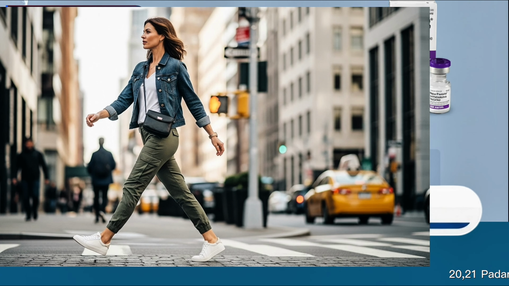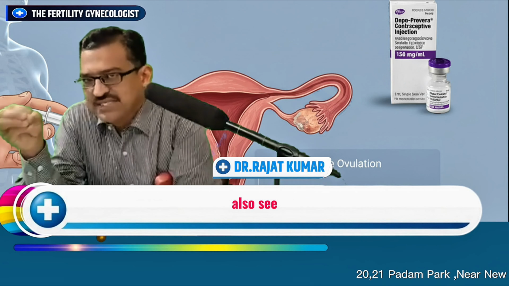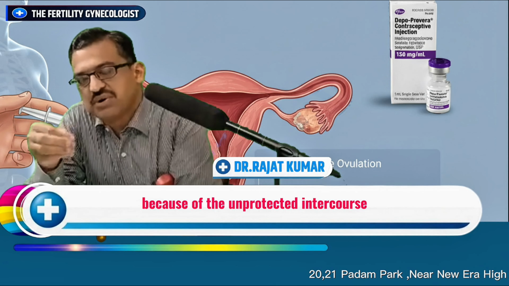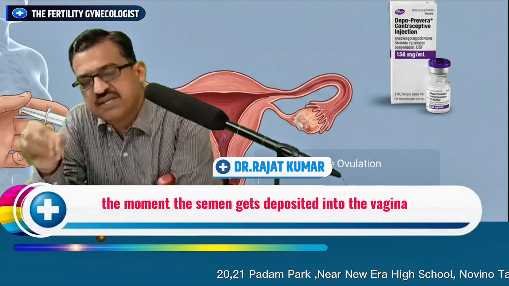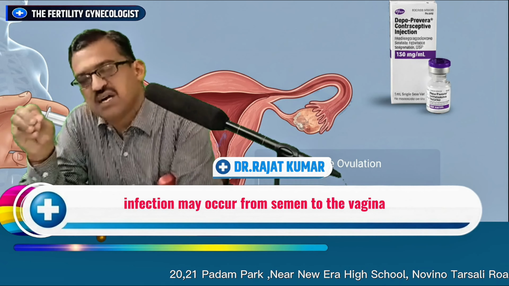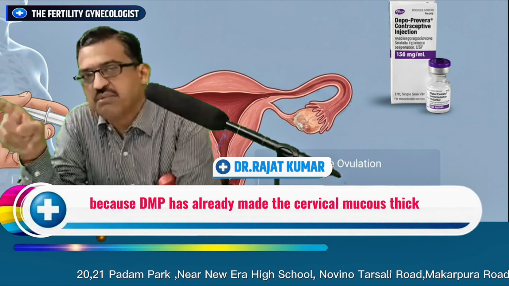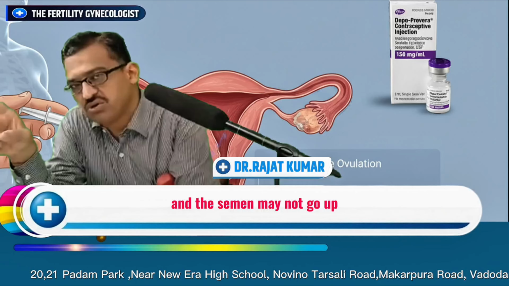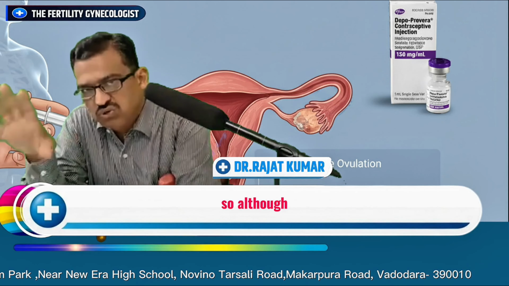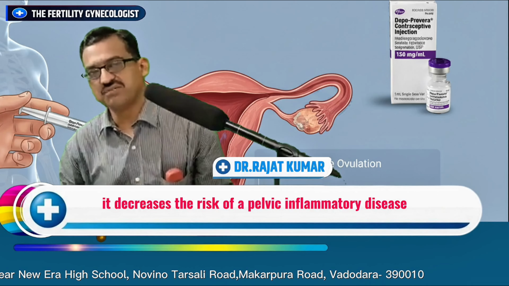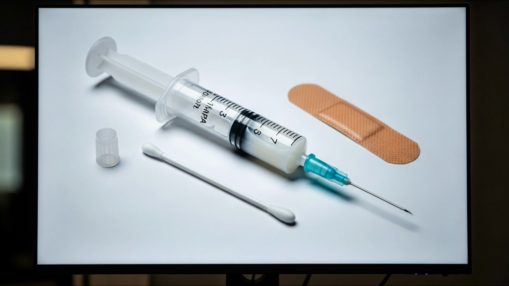Does DMPA protect against sexually transmitted infection? The answer is yes and no also. See, sexually transmitted infection occurs because of unprotected intercourse without using a barrier method of contraception. The moment the semen gets deposited into the vagina, infection may occur, but it may not go up because DMPA has already made the cervical mucus thick, so ascending infection may not be there. But vaginal infection may occur. So, although it decreases the risk of pelvic inflammatory disease, vaginitis and cervicitis may occur if unprotected intercourse is done.